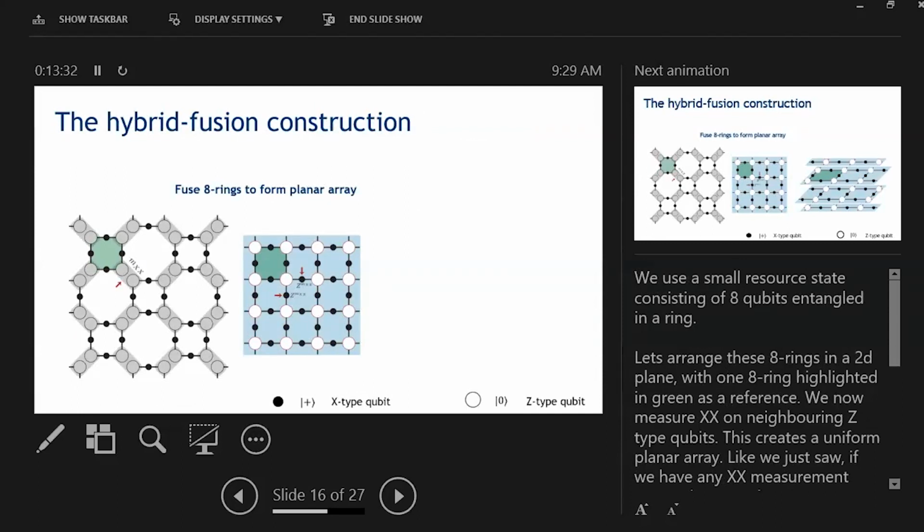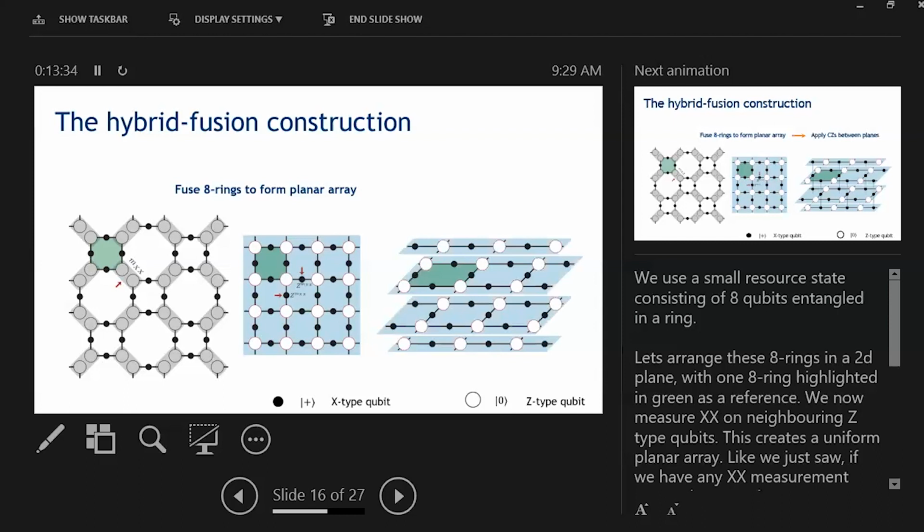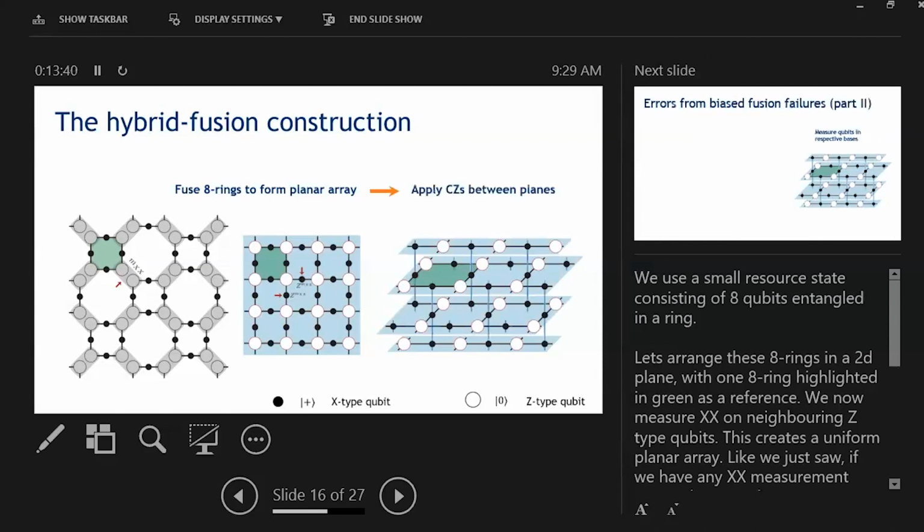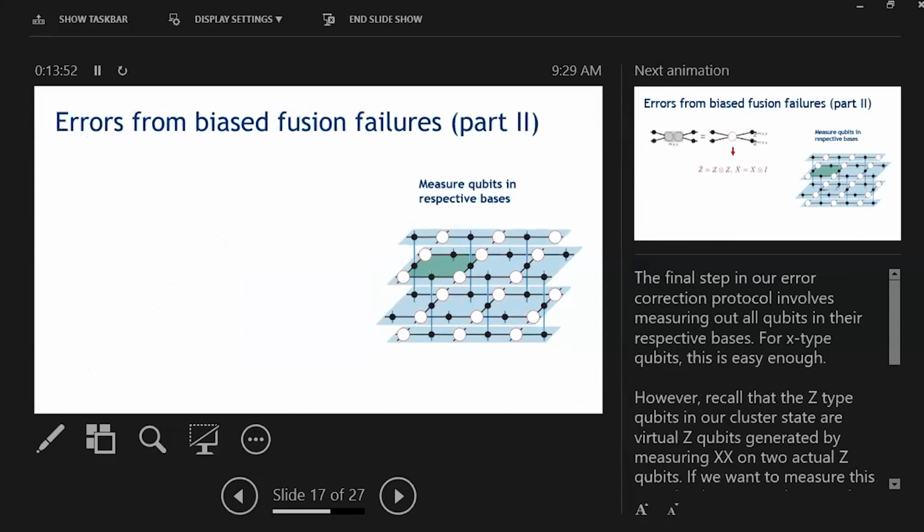We then place many of these arrays on top of each other with consecutive planes displaced by half a unit and apply control Z gates between X-type qubits across planes, creating our final cluster state, which teleports an XZX surface code from left to right. The final step of our protocol is to measure the qubits in their respective bases.